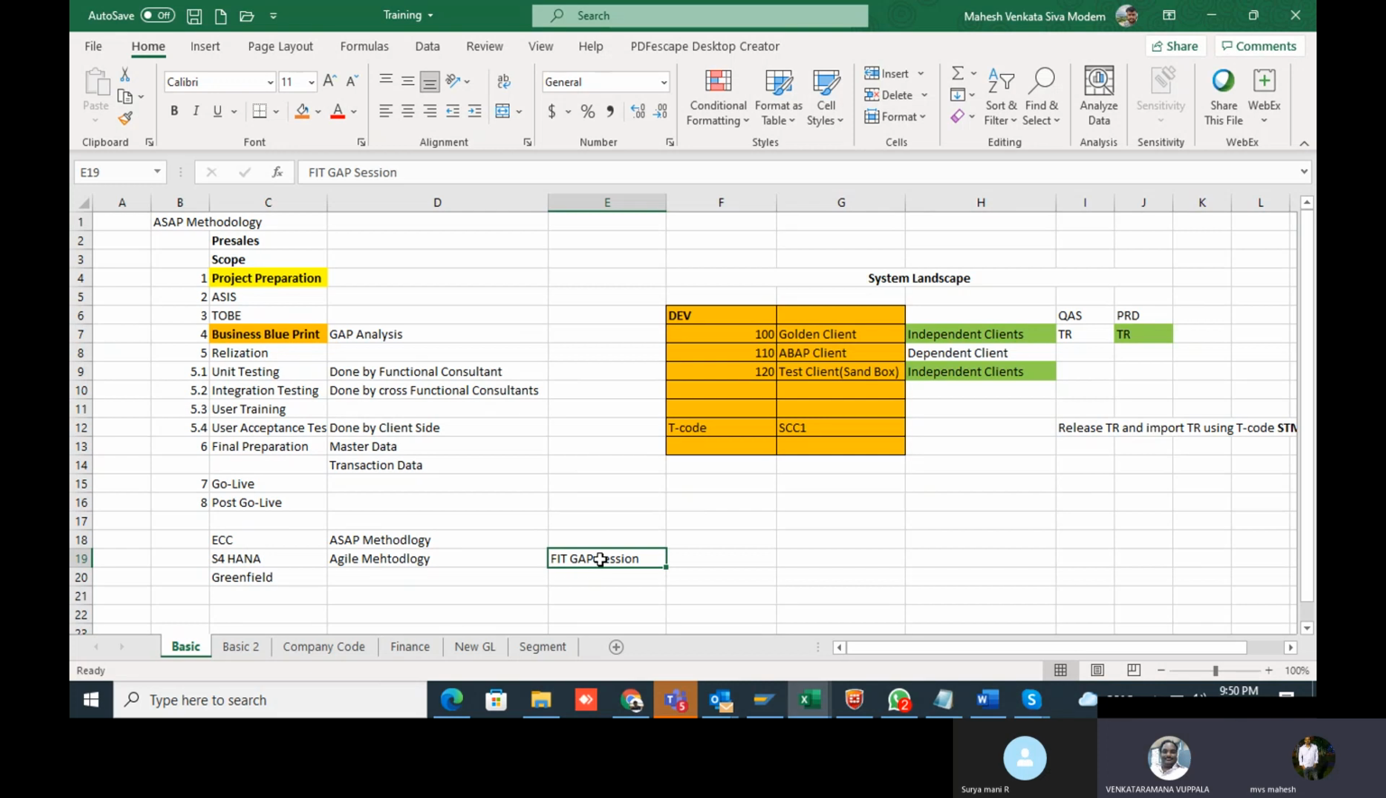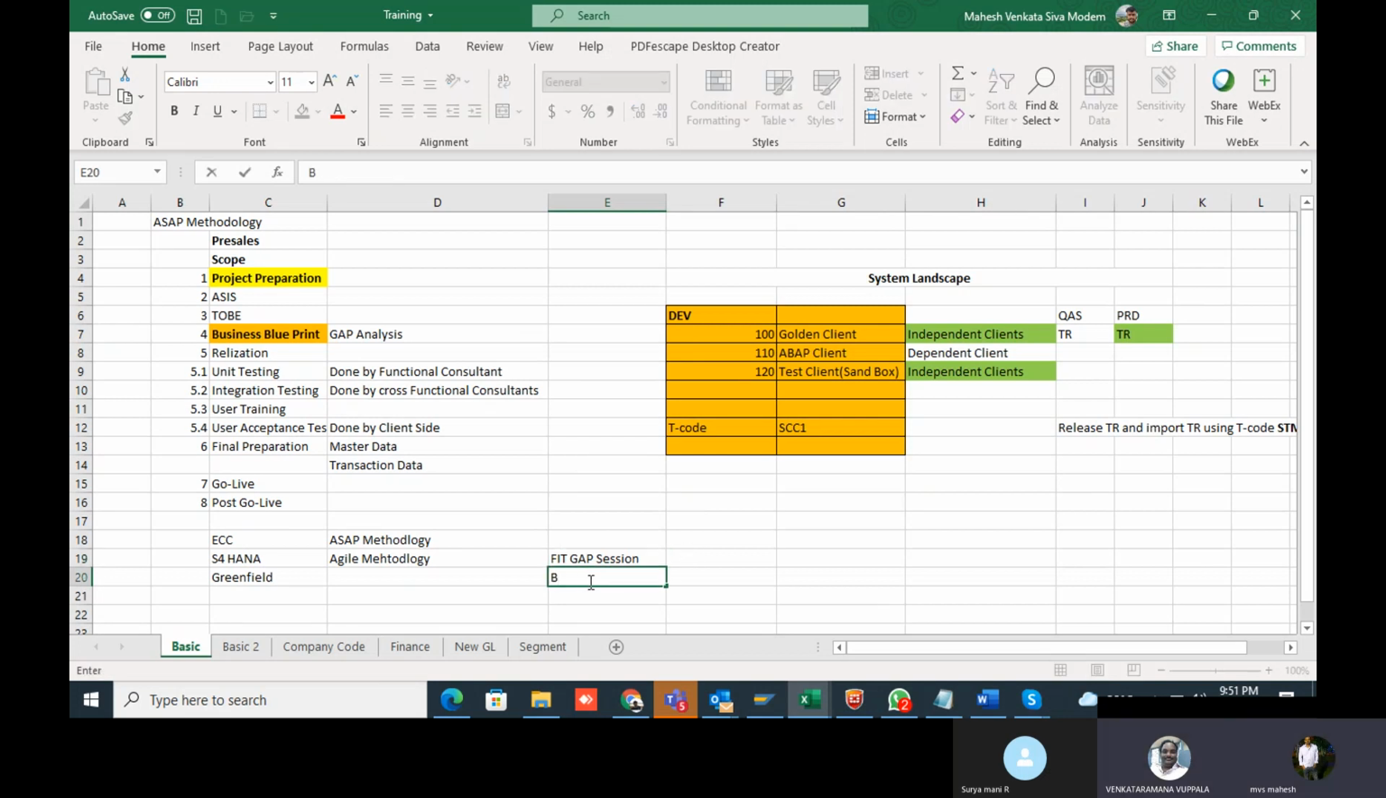But before the fit gap session, in the fit gap session, we are going to give a document, that is the business process design document, the BPD document. That is business process design. Could you please mention it?